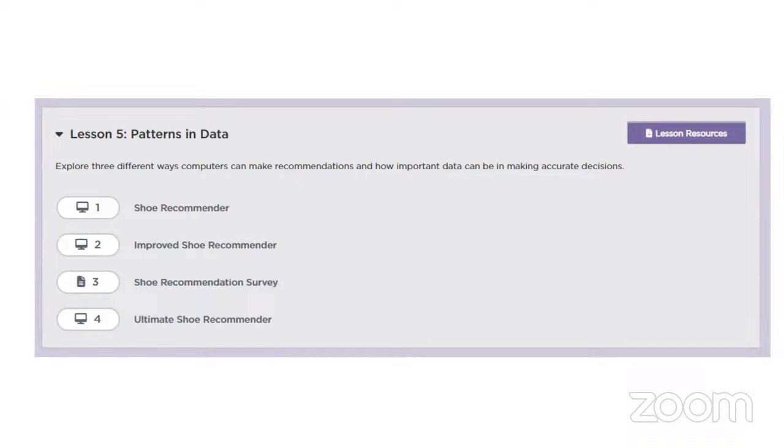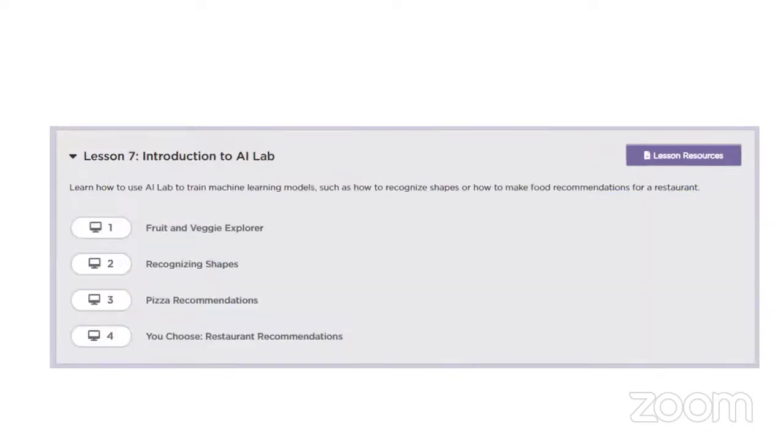Then after that, we also talk about the surveys as well. So it's really, really important. It's interesting. Then we also have the classification model. For you to be able to work in machine learning, you must be able to classify your data into different modules. This is what this particular class is talking about. And then we go back to our lab. We now have to train our model using the AI lab.